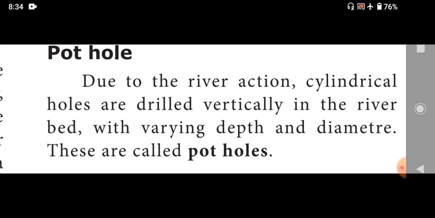Then the next one is the pothole. Now, due to the river action, cylindrical holes are drilled vertically in the riverbed. It is called potholes. Due to the flowing river, the cylindrical holes are drilled vertically in the riverbed. During the river action, that means during the flowing river water, it forms cylindrical holes vertically in the riverbed. That is called potholes.